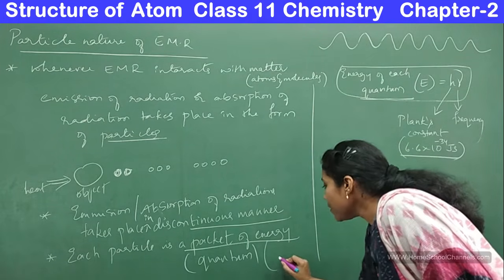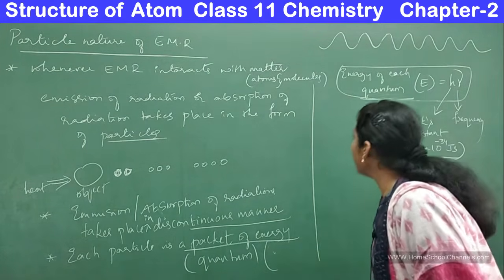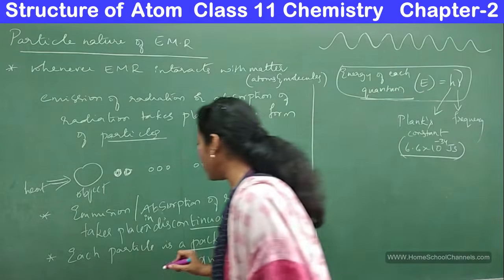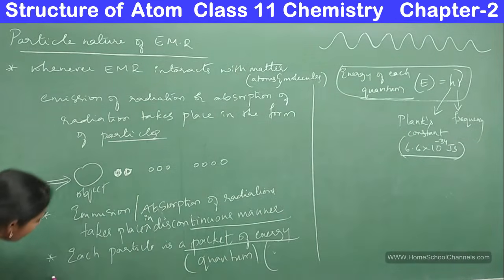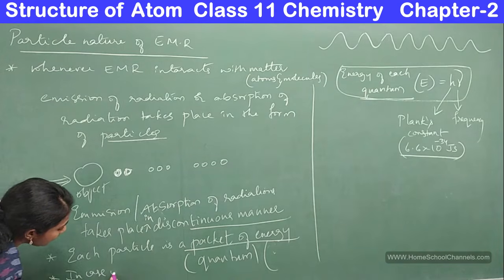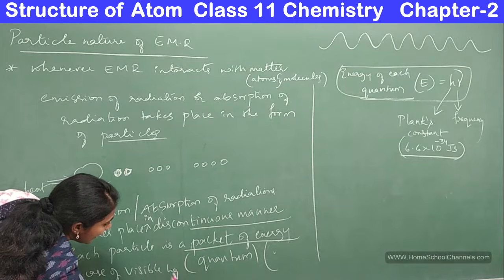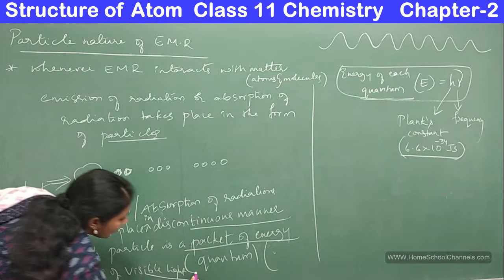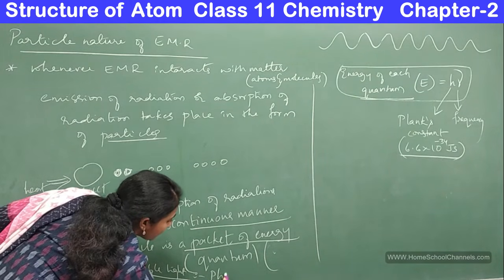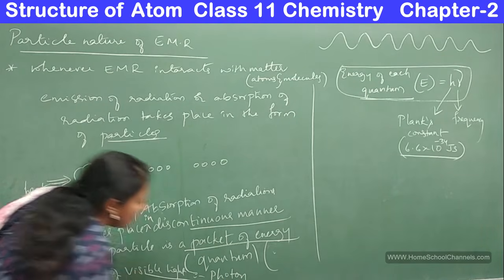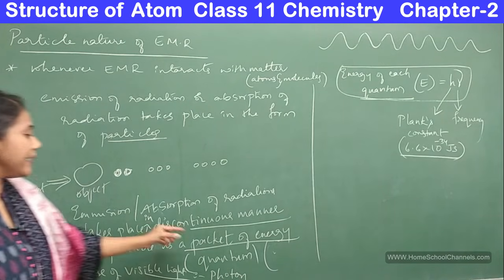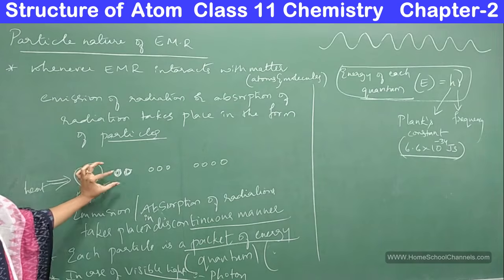In the case of visible light, you can note down one more point here: we call the quantum by the name photon. Quantum means one packet of energy.